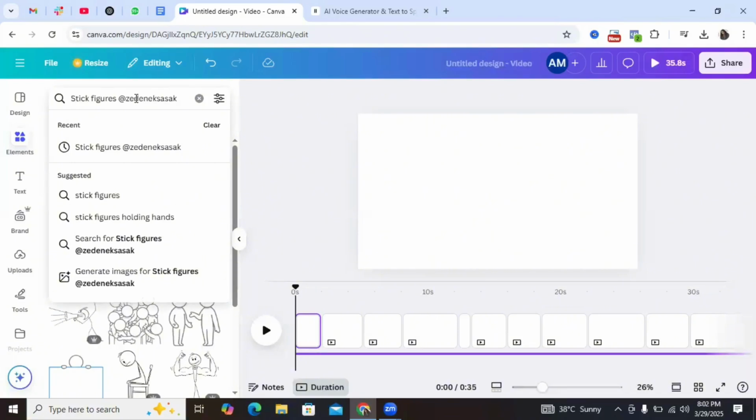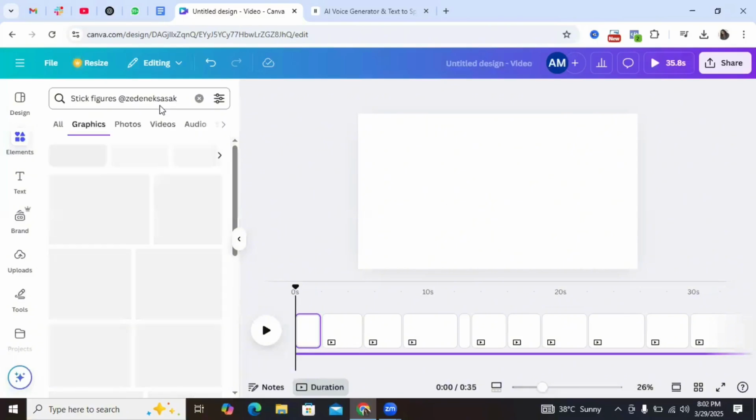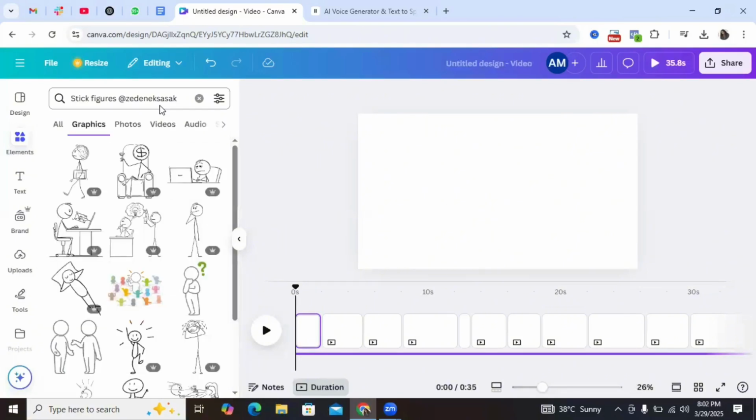So his name is at Zidenesisak, right? Sorry, I'm not pronouncing it very well, but I'm going to leave it in the description so that you can also check it out, right? So this guy's products or his stick animations are of high quality and they are more consistent, right? So that's what we're going to be creating with his own images.